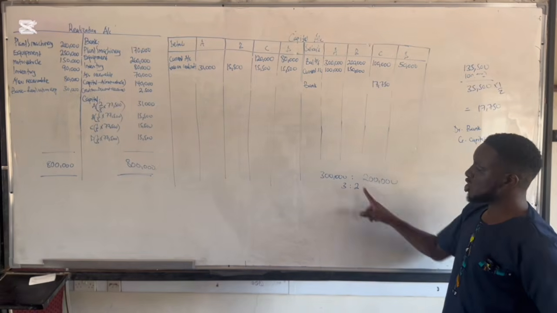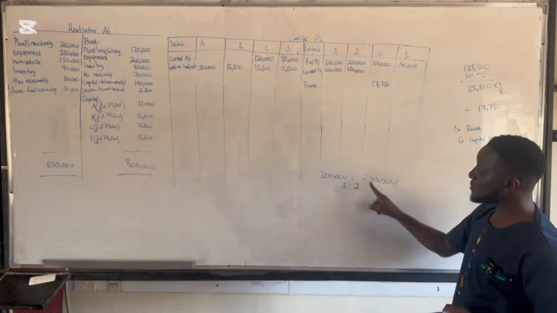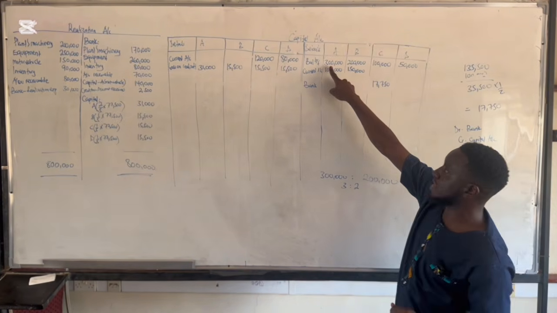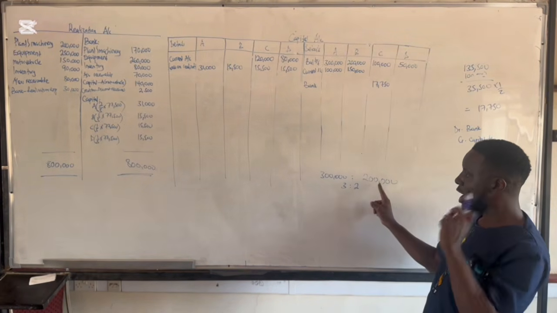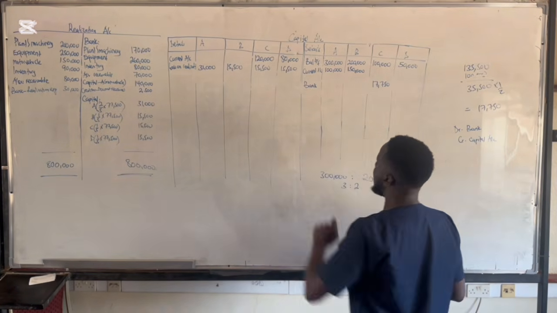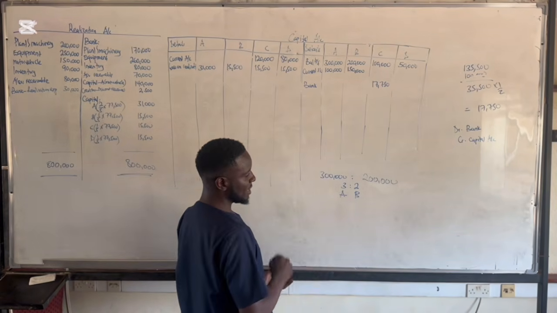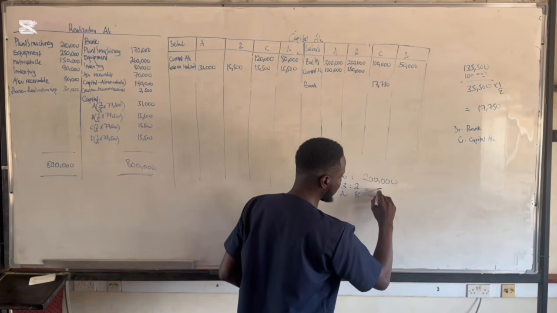So they are going to share the deficiency of the partner by their capital contributions. Once you reduce 300 to 200, you get 3 to 2. This is for partner A, and this is for partner B. So the total ratio is 5.